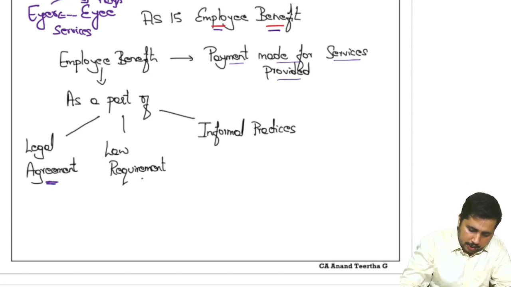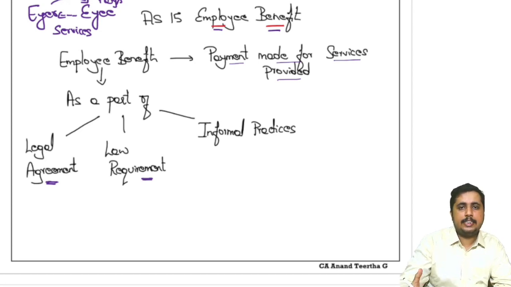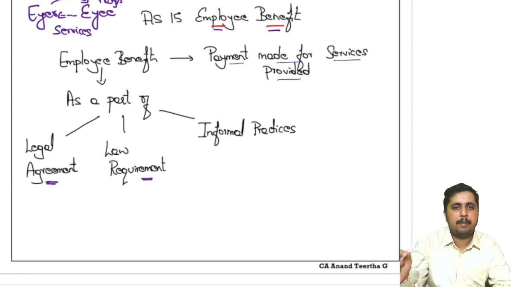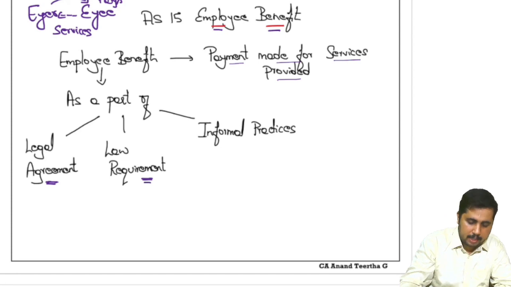Then a law requirement might arise. Let's say there is the Provident Fund Act, the Payment of Gratuity Act, the Bonus Act. All these things are from the law requirement, whereby there is a statute, a law which is telling us that this is what you are supposed to do. These are the payments you should definitely make to your employee. Even that will also be covered.